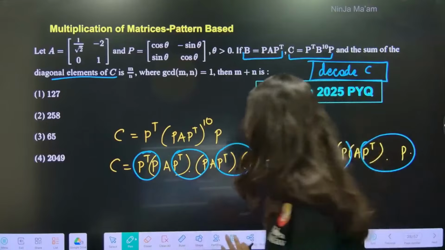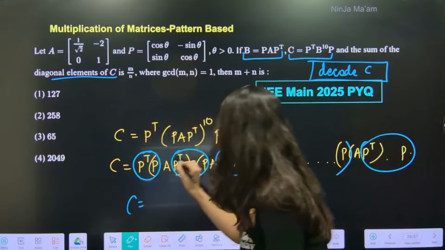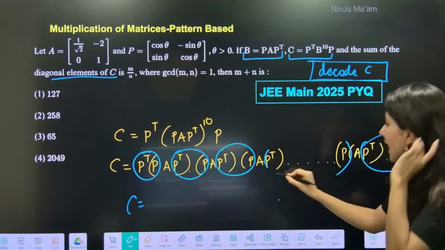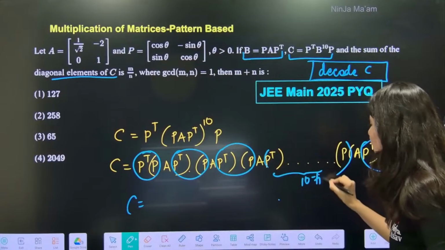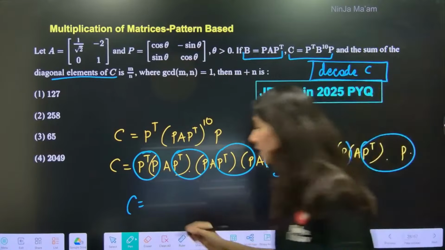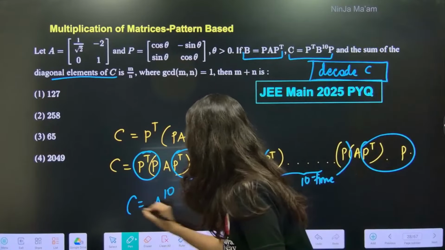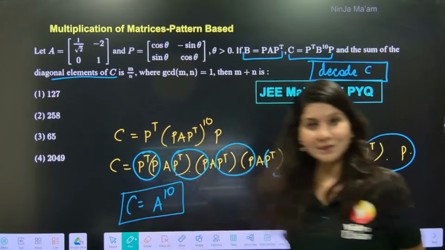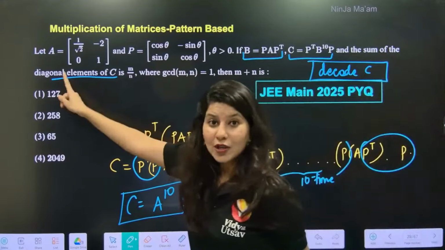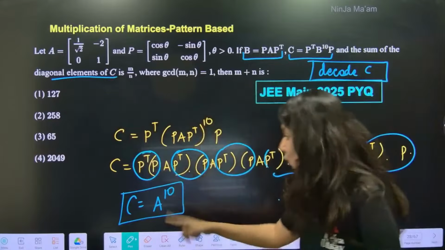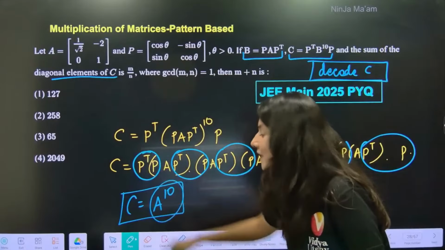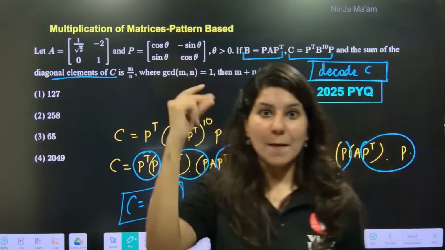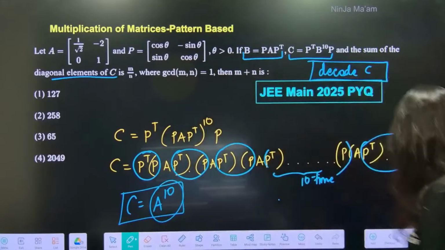Very simple thing. Okay. So tell me, C will be identity, identity, identity. It's just that this is 10 times. So only A will be remaining how many times? 10 times. So C is A power 10. So if you want to focus on diagonal elements of C, you need to focus on diagonal elements of A power 10. Pattern based multiplication, my dear students.